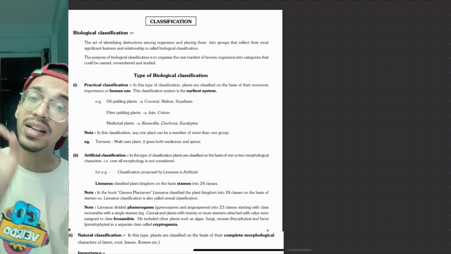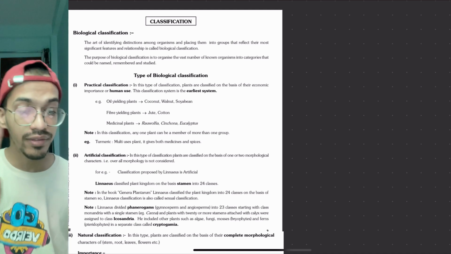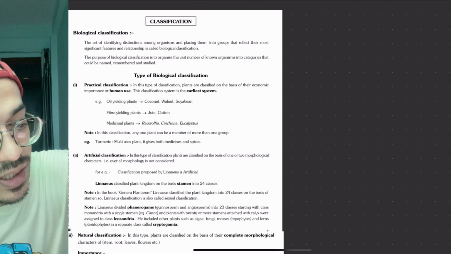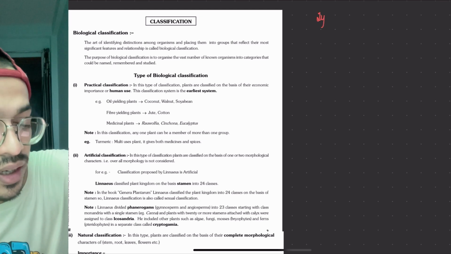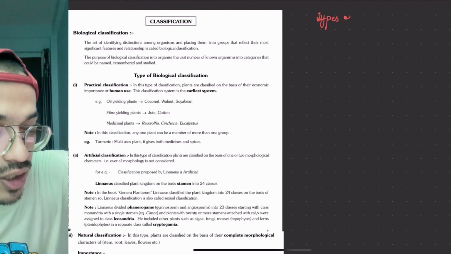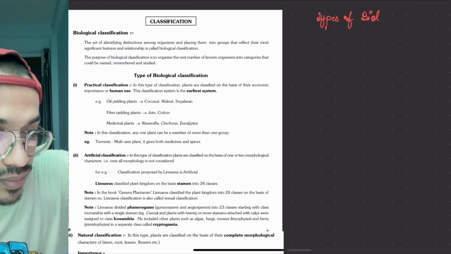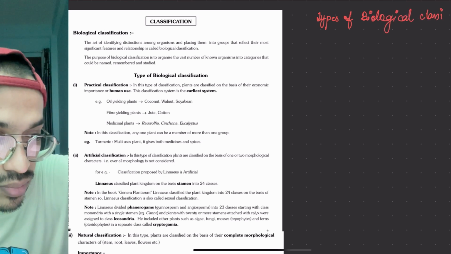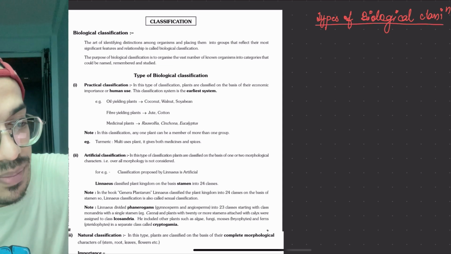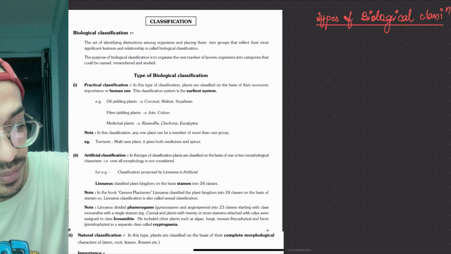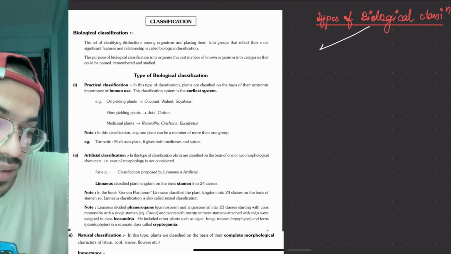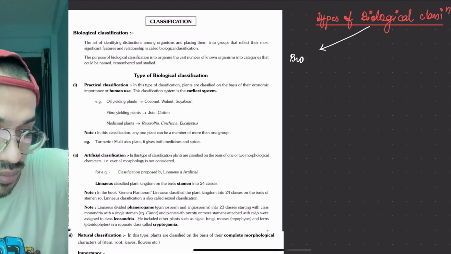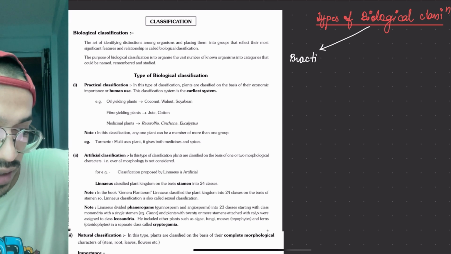Now the next thing is types of biological classification. There are 4 types of biological classifications. When someone asks how we are classifying, it is basically 4 types. Number 1 is the practical classification.